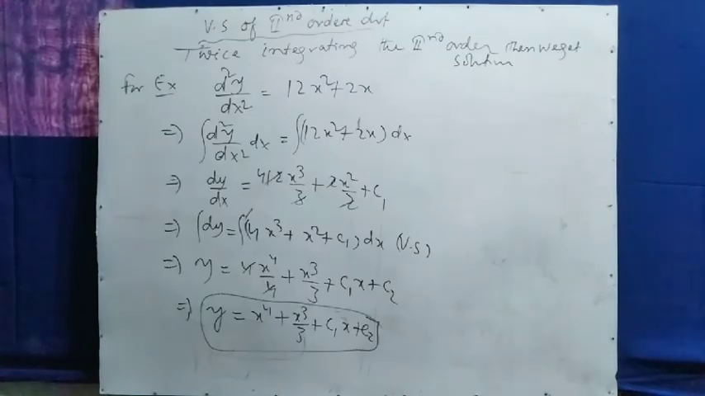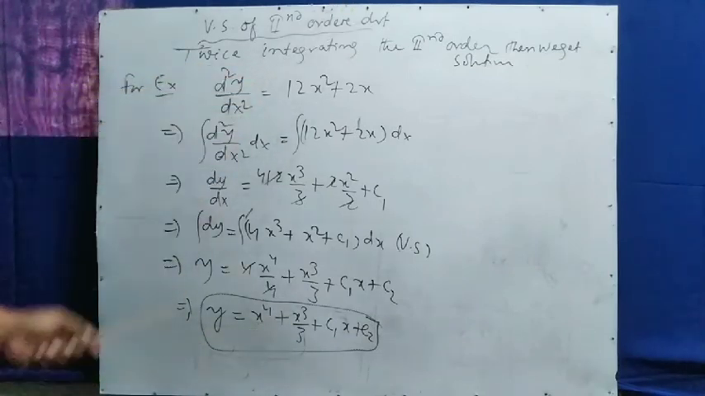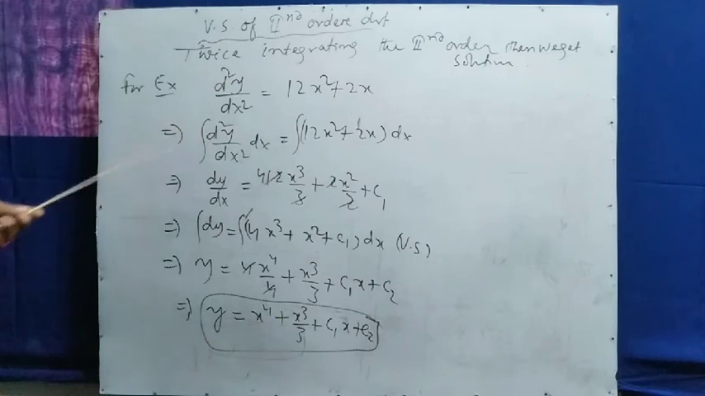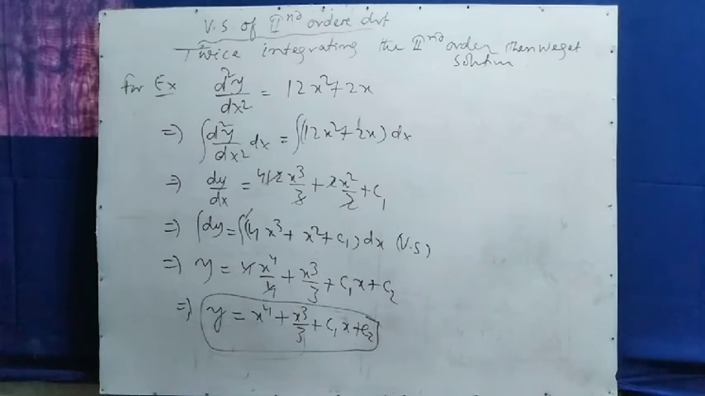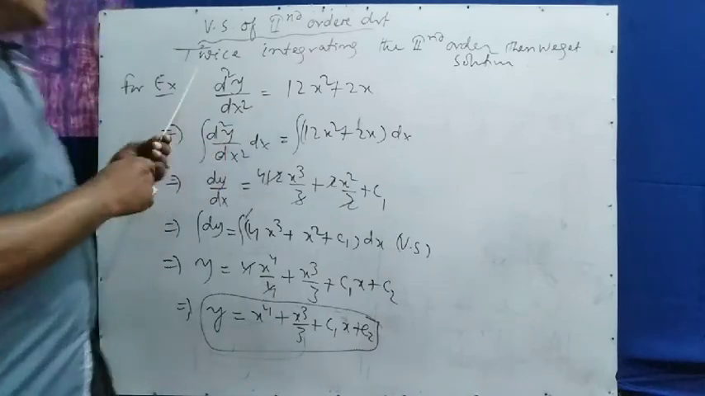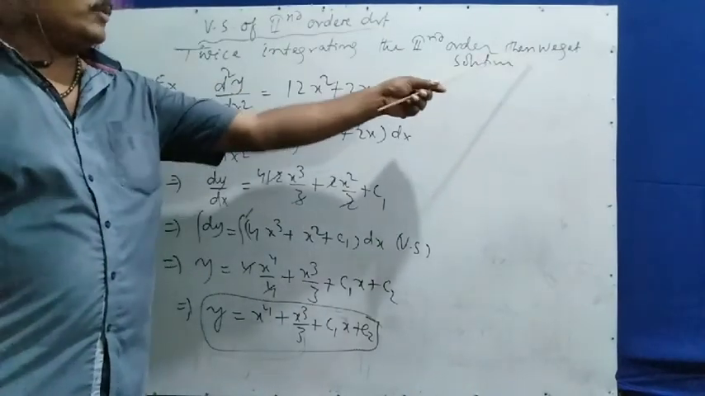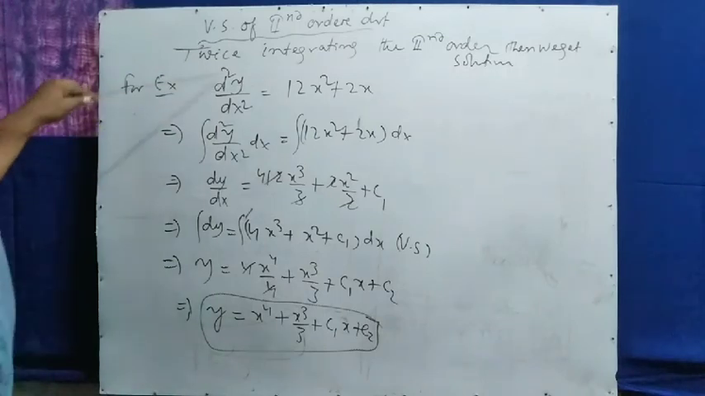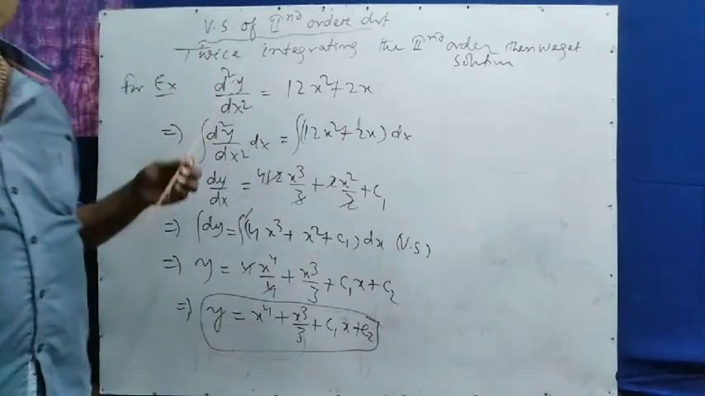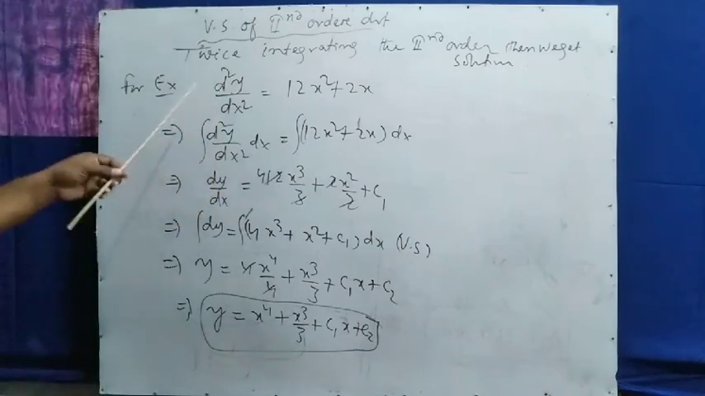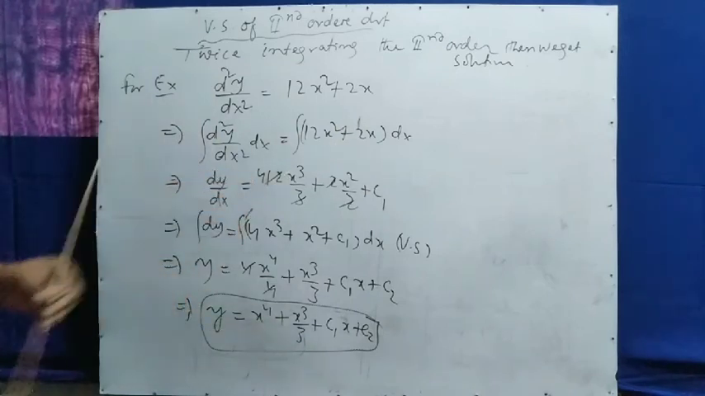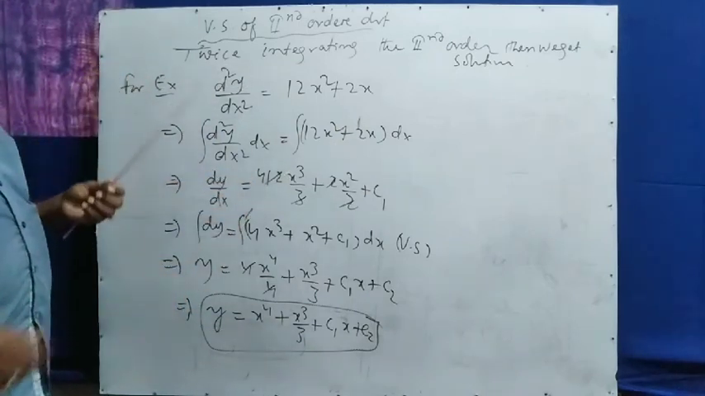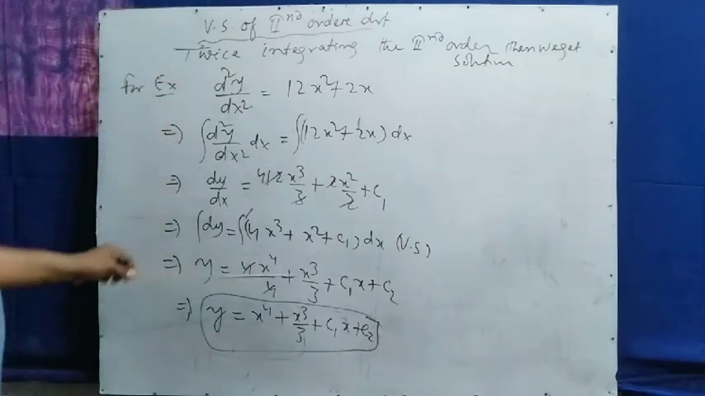here it is the solution for the second order derivative by using variable separation. Suppose a second order differential equation is given, then how to find the solution by using variable separation. Here is the formula: twice integrating the second order, then we get the solution. Suppose d square y by dx square equal to 12x square plus 2x is the differential equation given. Then it is a second order differential equation. So you integrate twice to get the solution. For the second order differential equation, we have to integrate twice, then we will get the solution.